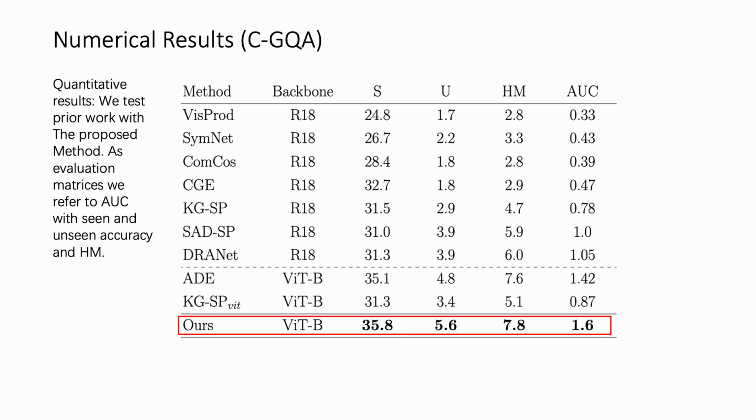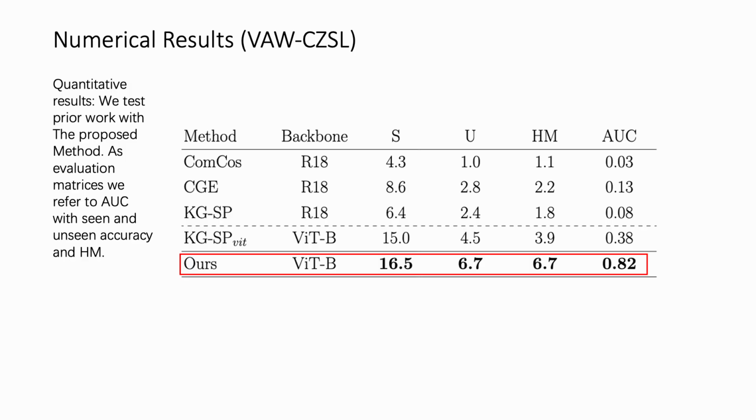Our models consistently surpass state-of-the-art methods in all metrics. This table provides the quantitative outcomes across various evaluation metrics with a new dataset. Even with a high number of compositions, our models consistently surpass state-of-the-art methods in all metrics.